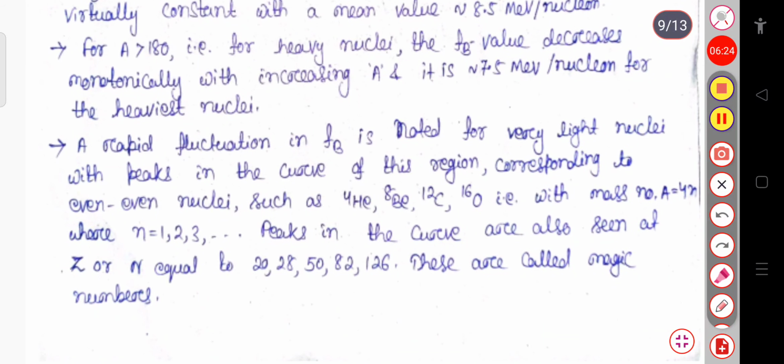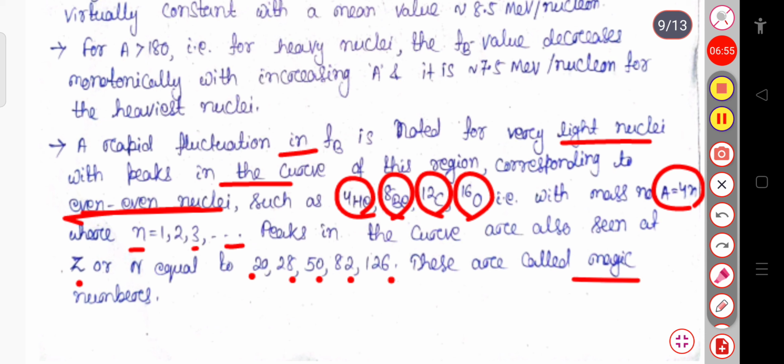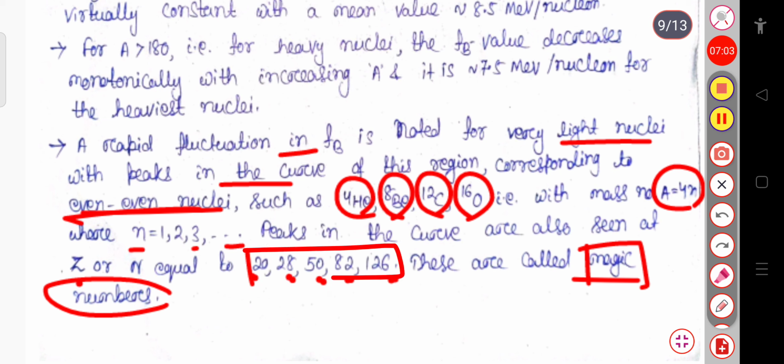A rapid fluctuation in Fb is noted for very light nuclei, with peaks in the curve in this region corresponding to the even nuclei such as helium, beryllium, carbon, oxygen, that is, with mass number A equal to 4n, where n equals 1, 2, 3 and so on. The peaks in the curve are also seen at Z or N equal to 20, 28, 50, 82, 126, and these are called the magic numbers. Only these proton and neutron numbers are called magic numbers.